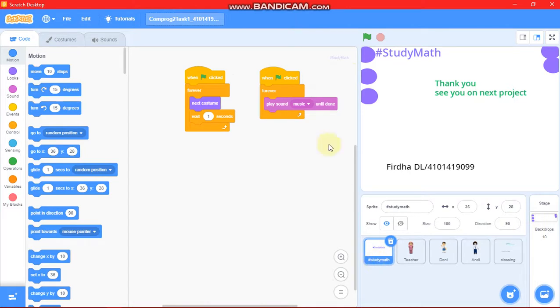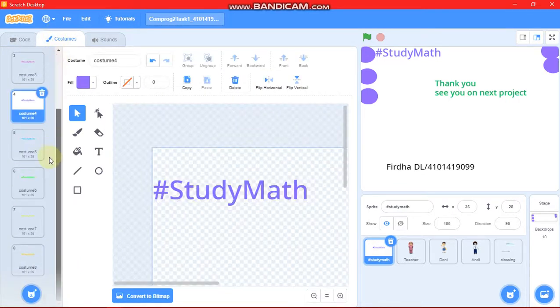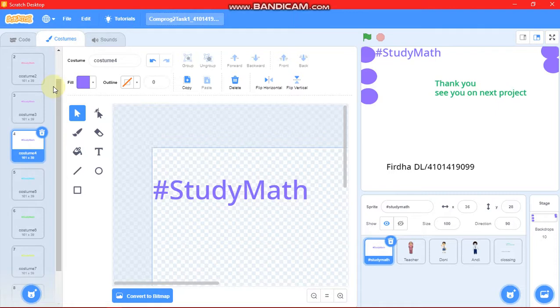For the first sprite, I have this code, this block: only control forever and control wait for 1 second, then change to next costume and so on. Here I have costumes. There are 8 costumes.